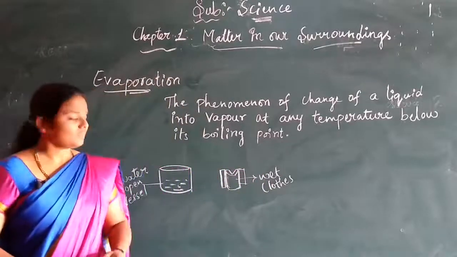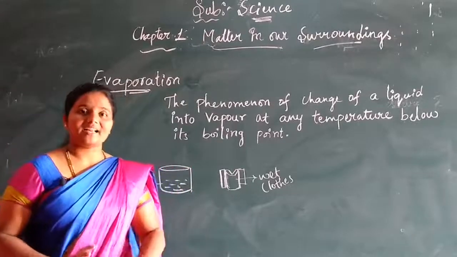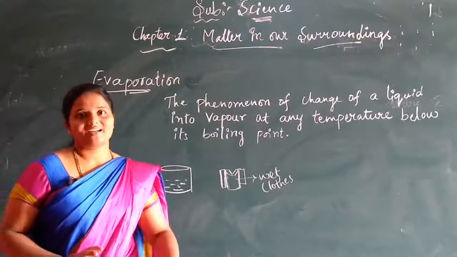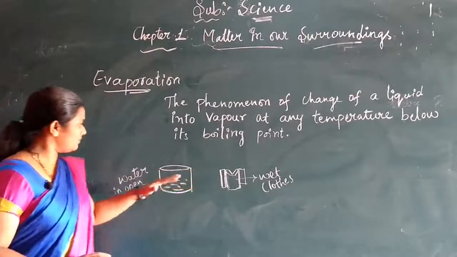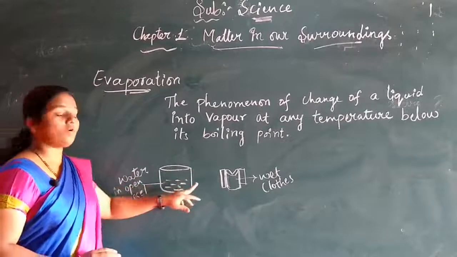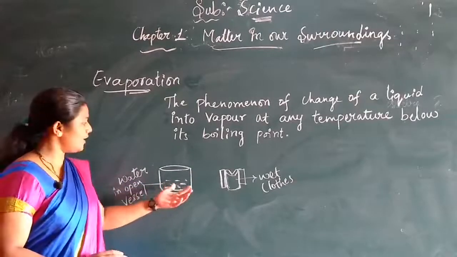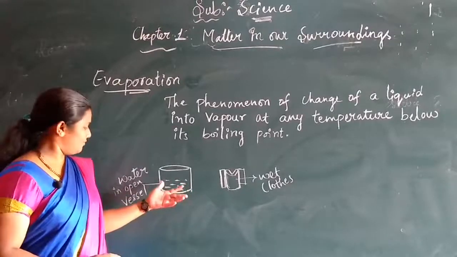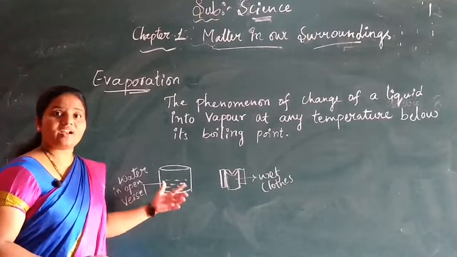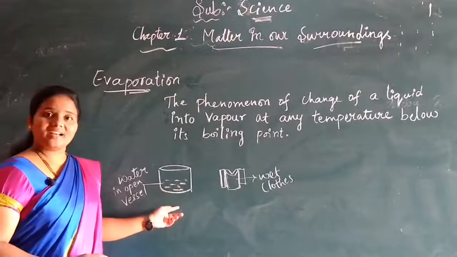See here. If an open vessel containing water is kept uncovered, meaning it is not closed by any plate or lid, after a few days we are not going to be able to see where the water went, isn't it? If the vessel is kept open, where is the water going? How has it gone missing from the container?